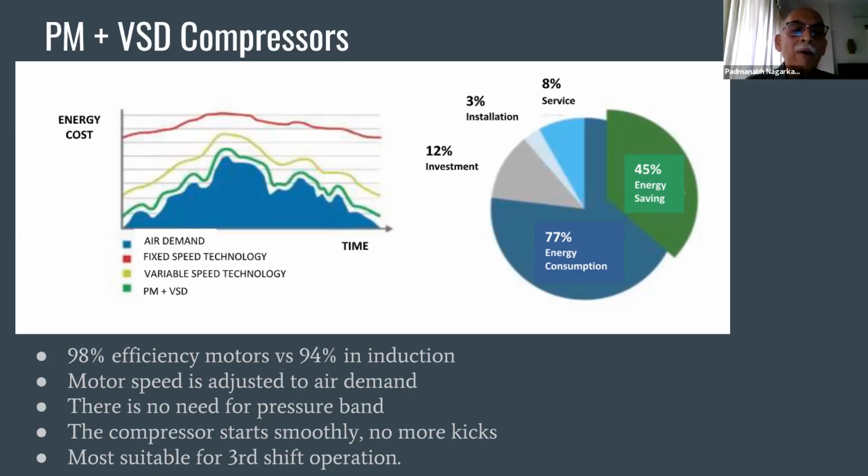Earlier, in third shift operation, a bigger compressor used to run unloaded for a long time. Or if it is a small compressor, the compressor would trip and by the time it started, the pressure had fallen. So the permanent magnet VSD compressor is the greatest gift, and that is the economical gift given by the scientists to the compressor industry.